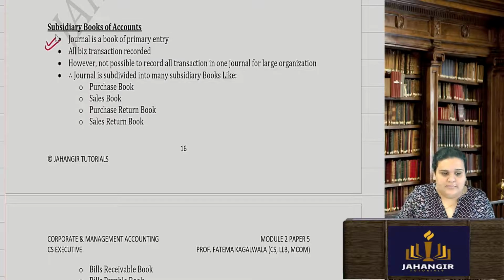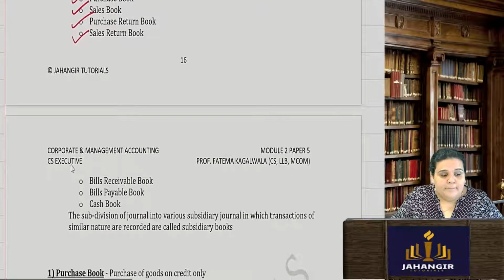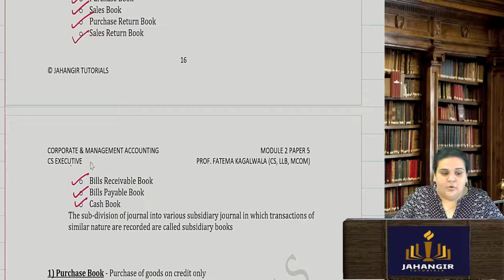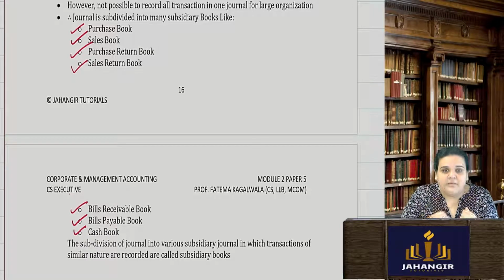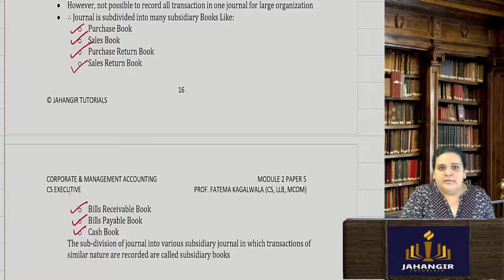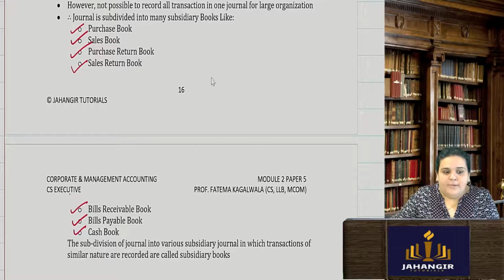But if there are too many transactions, then my journal is divided: purchase book, sales book, purchase return book, sales return book, bills receivable book, bills payable, and cash book. Because this is like constant transaction of purchase, sale return, bills receivable, bills payable, cash every day, it requires a little bigger book. So we separate these books from a normal journal book. Journal book अलग से रखेंगे, which will be a general journal in which we'll record all the general transactions. But when it comes to purchase, sales, bills receivable, payable, cash, we will record it in a separate book.